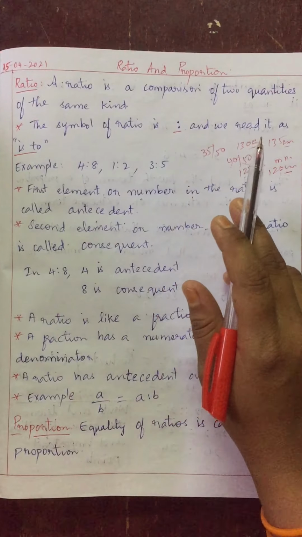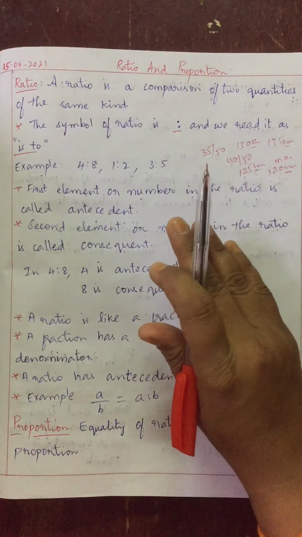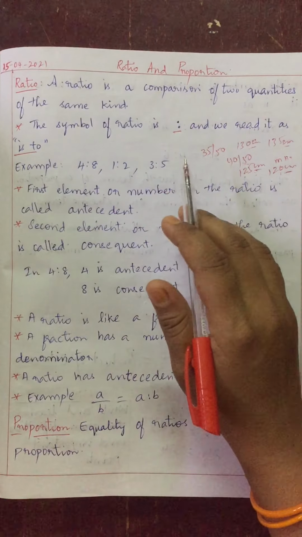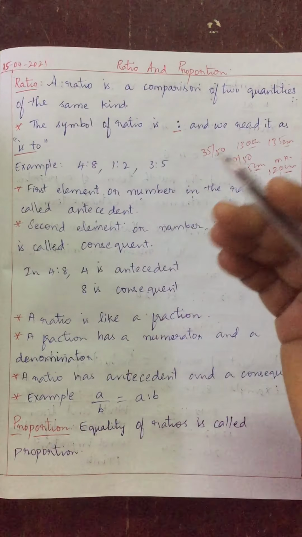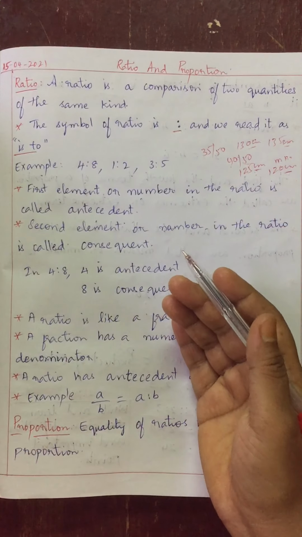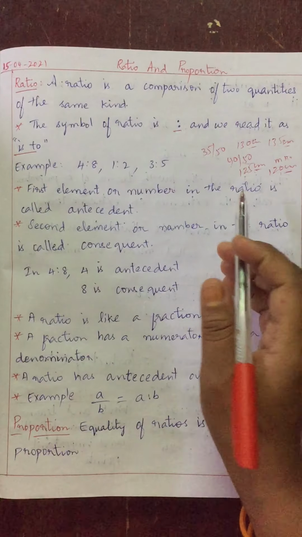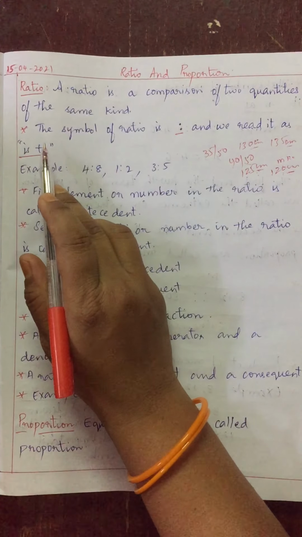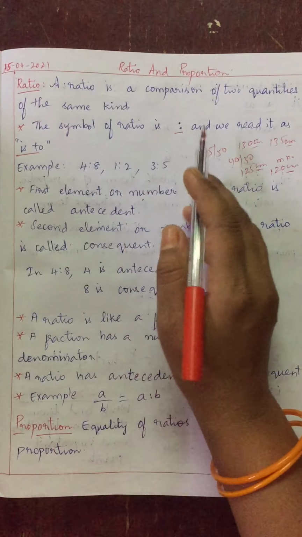That means the relation between two numbers shows how much bigger one number is than another number. Which number is bigger? Your number is bigger, or your friend's number is bigger. Like your marks are more than your friend's marks. That comparison is nothing but ratio. Am I clear, children?